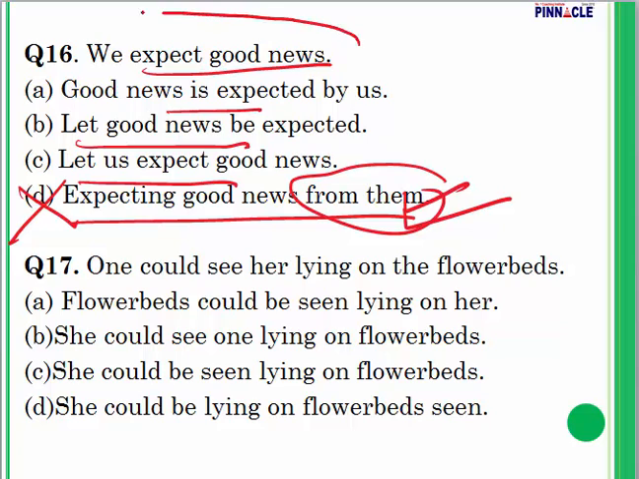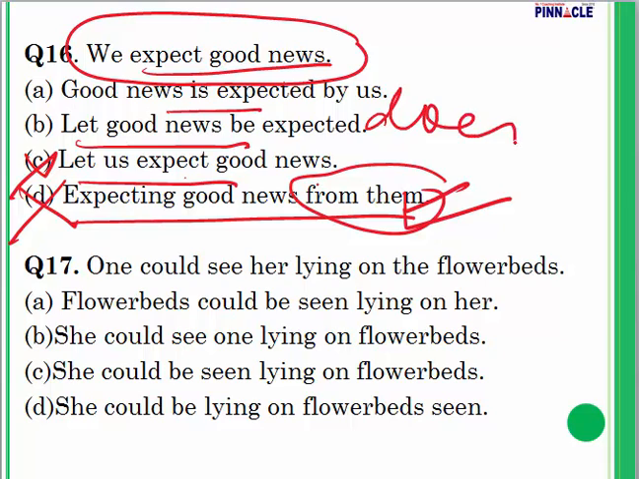Let us expect good news. Here it is we expect good news. We are expecting good news. Here it is becoming like a suggestion. In question number 16, let us expect good news. In this one, meaning of the sentence has changed. Let good news be expected. Where is the doer? The doer is missing in option B. So A is the answer. Good news is expected by us. For question number 16, answer is A.